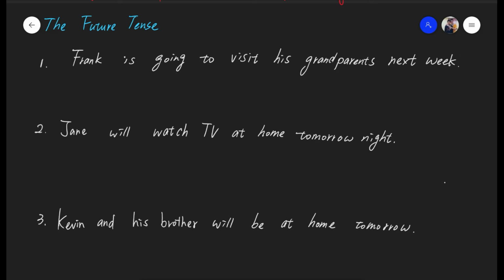How do you know it's the future tense? Looking at the time marker, next week, that's a future tense time marker. Is going to visit, that's the verb in the future tense. In the future tense, there are 2 different kinds of verbs. One is will with the base verb. The other one is like this one here, be going to with the base verb. This be can be is, can be am, can be are, depending on the person before that. 这个 be 动词这个位置 is, am, are 是看前面人决定的，所以前面是 I 就是 I'm going to visit, you 就是 you are going to visit，以此类推。